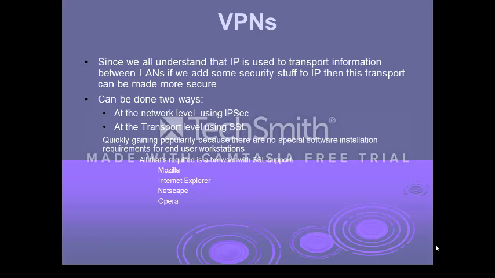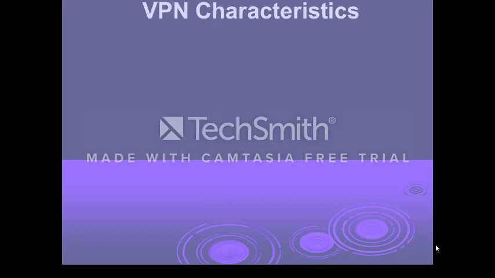At the network layer level, the VPN is implemented using IPsec, while at transport layer level, it combines SSL by integrating this facility into the internet clients or web browsers with SSL support like Mozilla, Internet Explorer, Netscape and Opera.